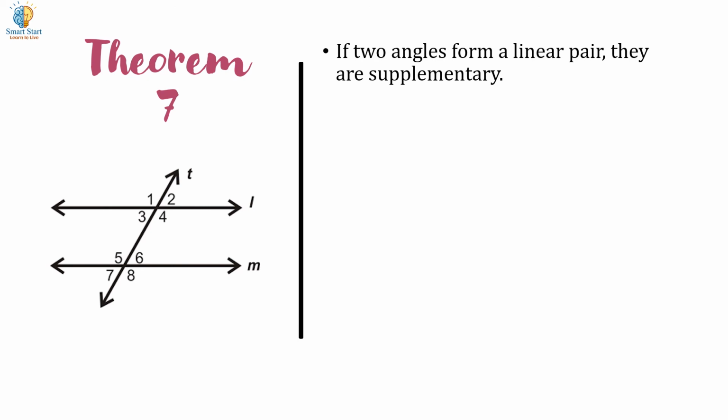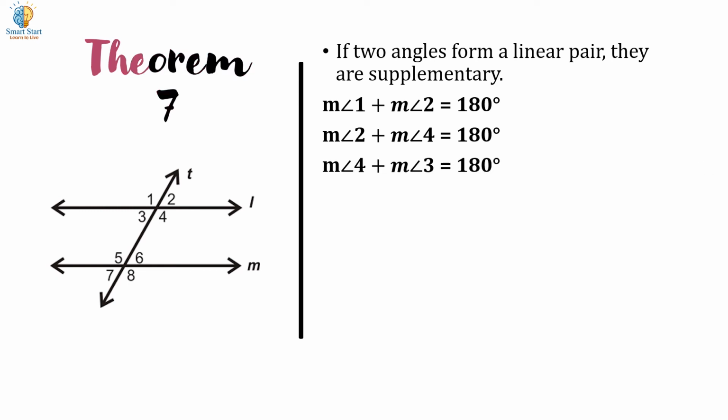Seventh, if two angles form a linear pair, they are supplementary. That is, the measure of angle 1 plus the measure of angle 2 equals 180 degrees. Angle 2 plus angle 4 equals 180 degrees. Angle 4 plus angle 3 equals 180 degrees. Angle 3 plus angle 1 equals 180 degrees.